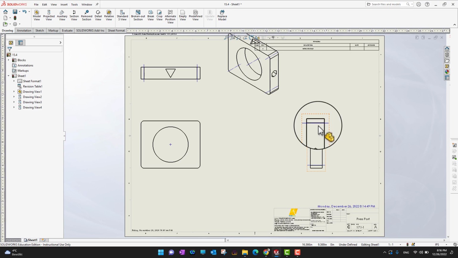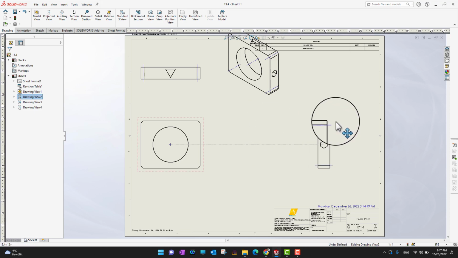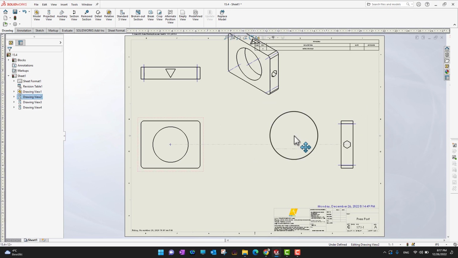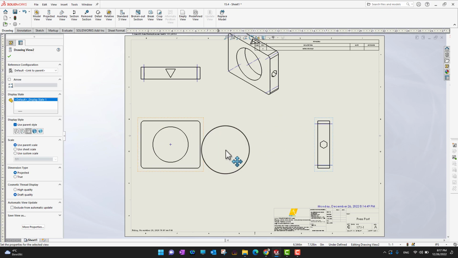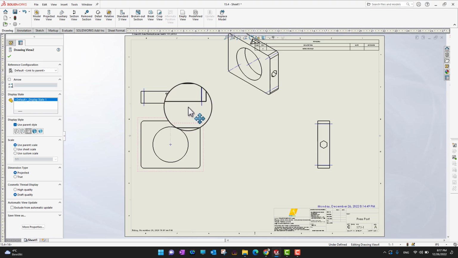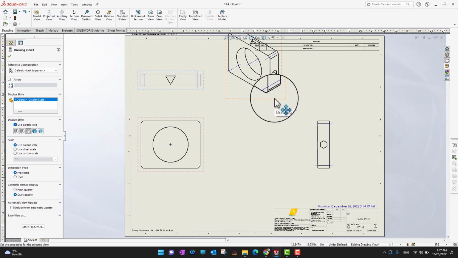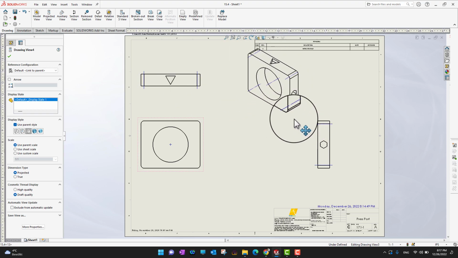And there is one more thing. As you can see, I can move this right view left and right, but not up and down, because this is a projection of the top view. Same in the case of the back view: I can move it up and down, but not right and left, because of this projection. But in the case of the isometric view, we can move it anywhere, as you can see.